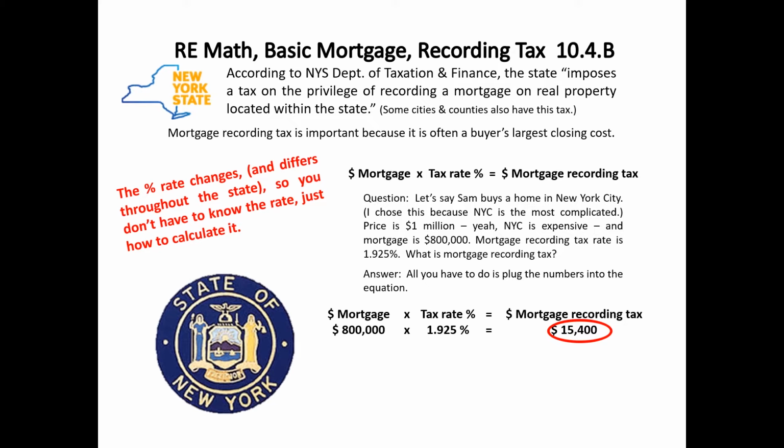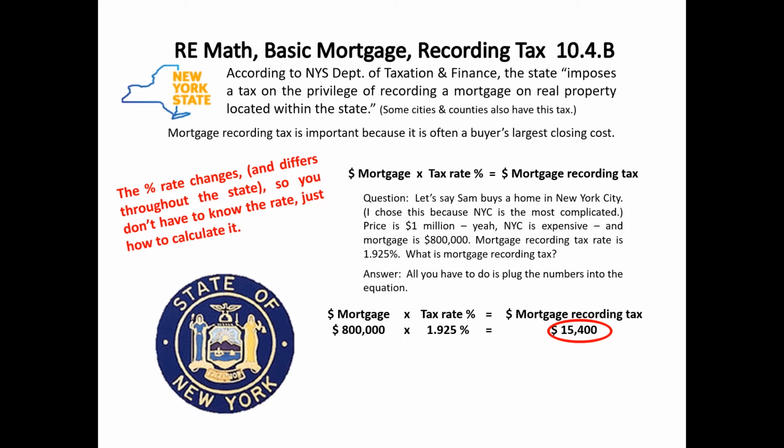Now, here's a question. Let's say Sam buys a home in New York City. I chose this because New York City is the most complicated. And the price of Sam's home is $1 million. Yes, New York is expensive. And the mortgage is $800,000. Mortgage recording tax rate is 1.925%. What is the mortgage recording tax?